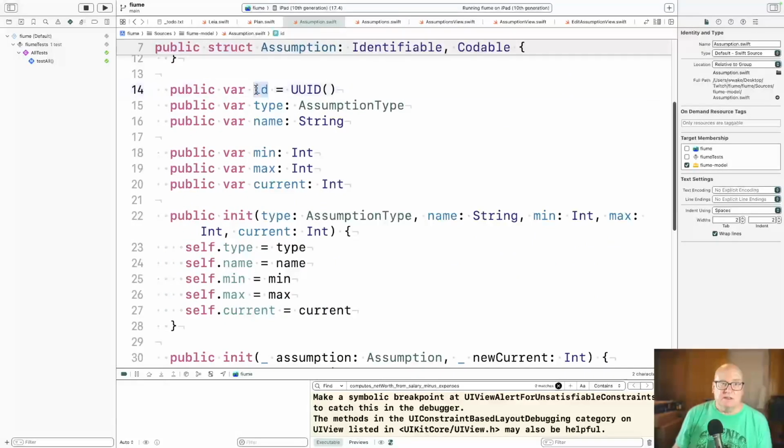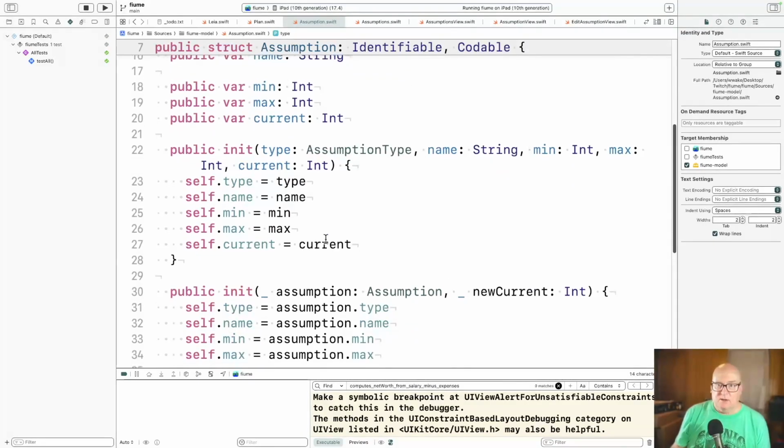An assumption has an ID because it's in lists, views, and stuff like that. It knows its type. It's got a name, so ROI or inflation, and it's got min, max, and current values. I'm treating them as ints. That'll cover the cases of percents, dates, and amounts, even though there'll be money in one case and percents in another and so on. We're going to keep this generic to that.